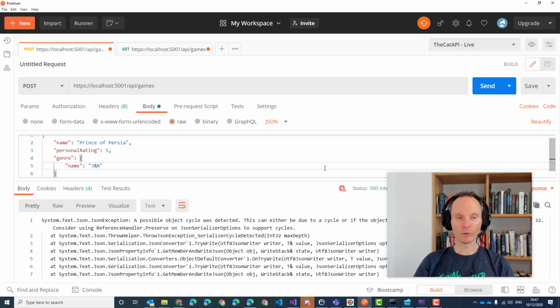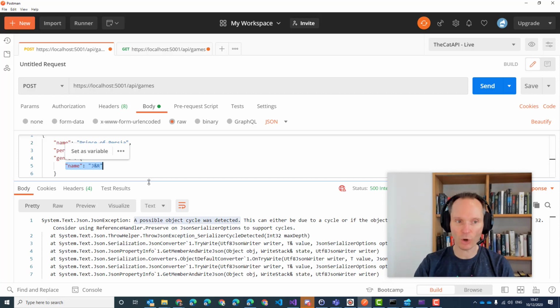Welcome back to the third part of this lesson. We created a very simple web API before we got into the break, but we stopped with this error. The system told us, when inserting a game which is assigned to a certain genre, so we want to create the genre and the game in one run, that we get a possible object cycle. What does possible object cycle mean?